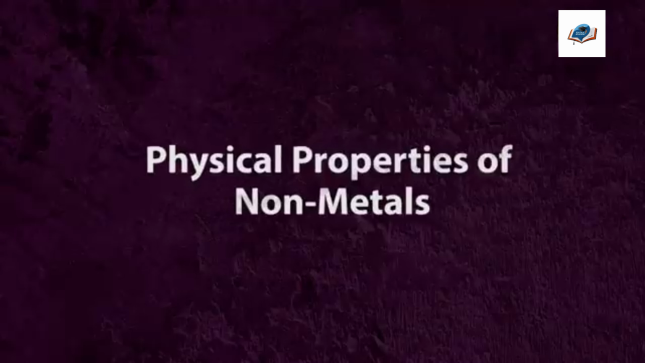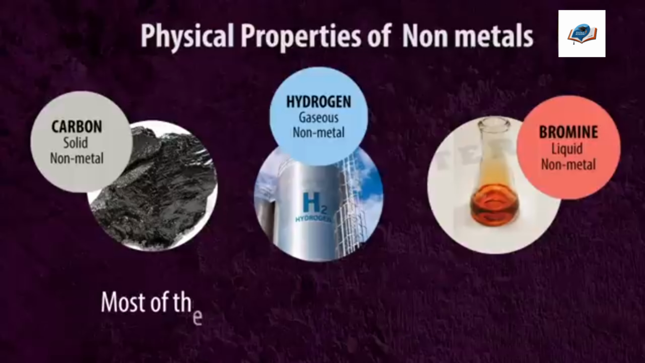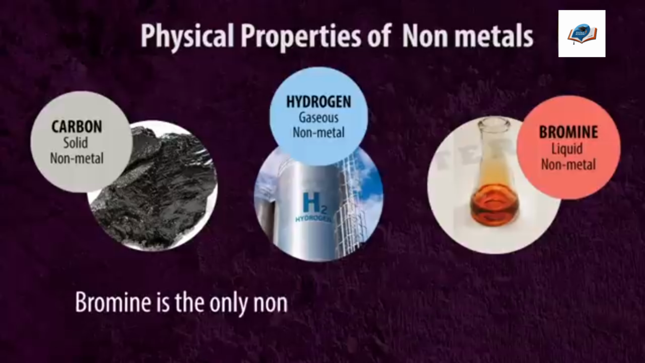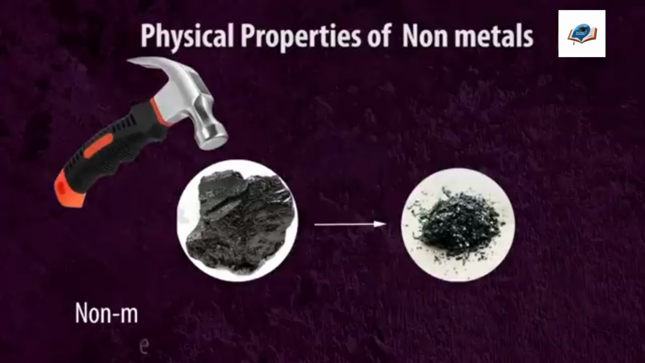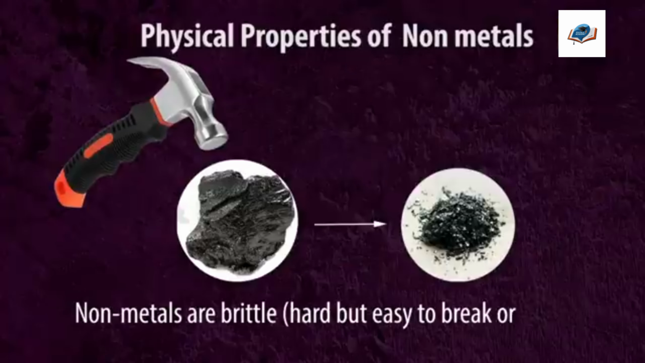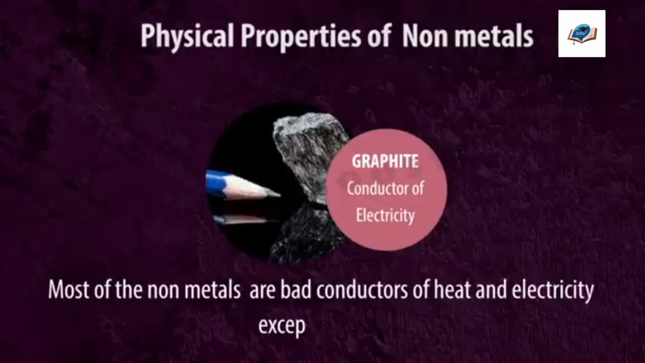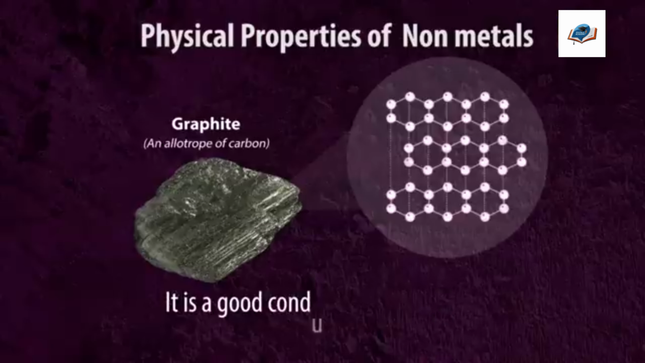Physical properties of nonmetals. Nonmetals may be solids, liquids, or gases at room temperature. Most of the nonmetals are either solids or gases. Bromine is the only nonmetal that exists in liquid form. Nonmetals are brittle, hard, but easy to break or crack. Most of the nonmetals are bad conductors of heat and electricity except graphite. Graphite is an allotrope of carbon. It is a good conductor of electricity.